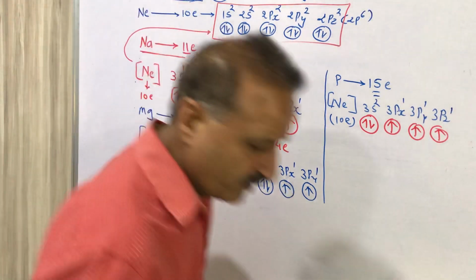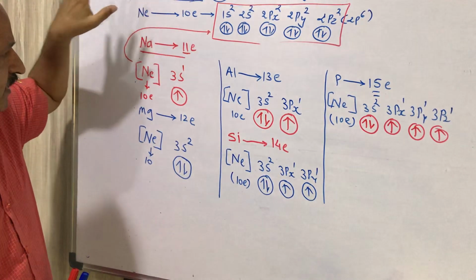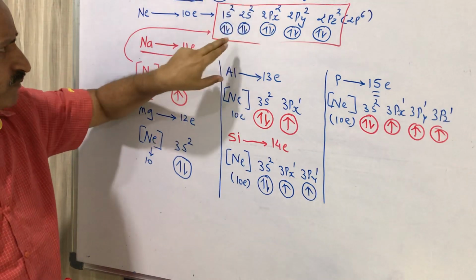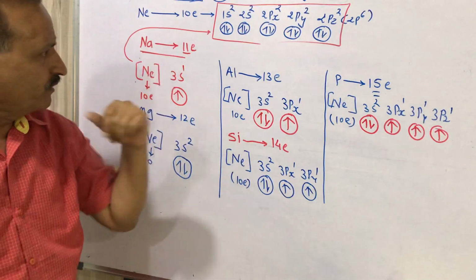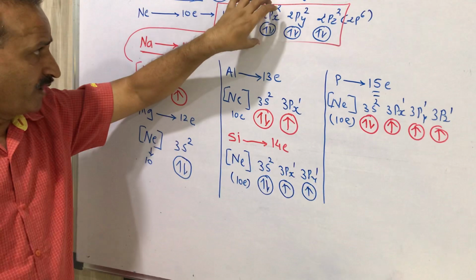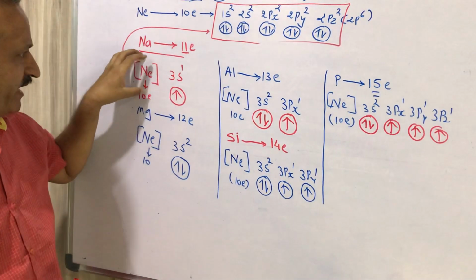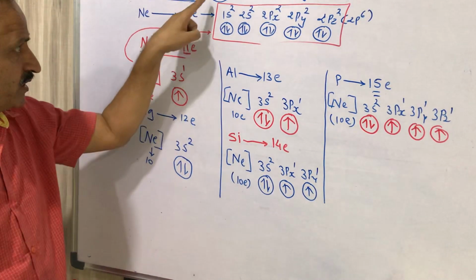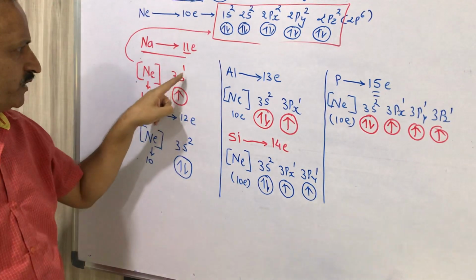Kindly concentrate. Again I am repeating, we completed yesterday electronic configuration till neon. The electronic configuration of neon is 1s2, 2s2, 2px2, 2py2, 2pz2, which means 2p6. Now sodium has a total of 11 electrons, so we directly write neon, which means we have filled 10 electrons, and the remaining 1 electron, the 3s turn will come, so we require only 1 electron, so it is 3s1.